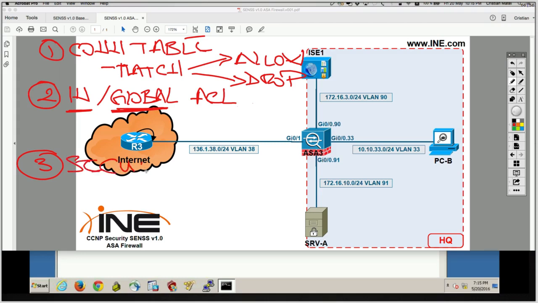It's going to say, okay, if I don't have any ACLs configured, what does the security level tell me to do? Is the traffic flowing high to low? I'm going to allow it. Is it flowing low to high? I'm going to drop it. So this is the exact order that the ASA is going to go through for any packet it receives inbound on an interface.